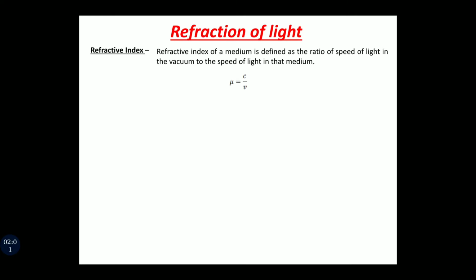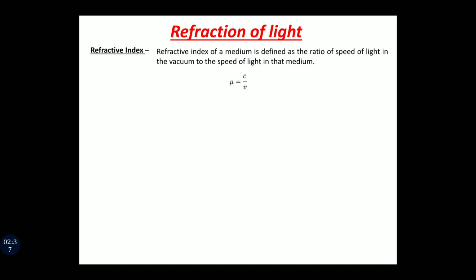Mathematically, we can write mu is equal to C upon V. Mu represents refractive index, C represents speed of light in the vacuum, and V represents speed of light in that medium of which the refractive index has to be calculated. From the definition, it is clear that since the speed of light is maximum in the vacuum, refractive index cannot be less than 1 because V cannot be greater than C. Speed of light in any other medium is less than that in the vacuum.